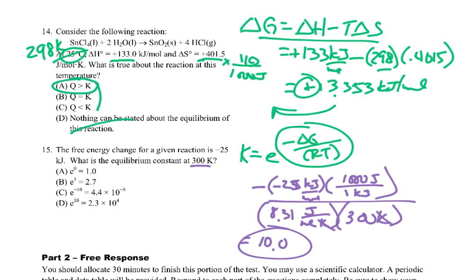So coming back here, this is answer D. And this is saying that the value should be e to the 10, because we just figured out this little section, and that comes out to be 10. So e to the 10, which is going to be 2.3 times 10 to the 4. So the answer is D.